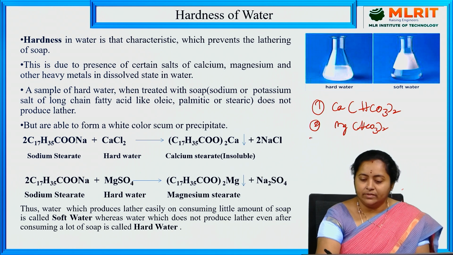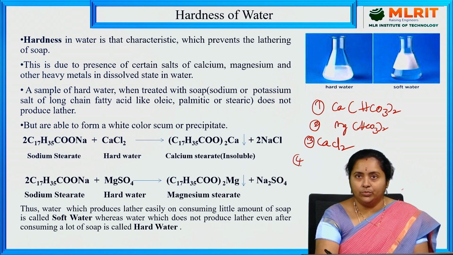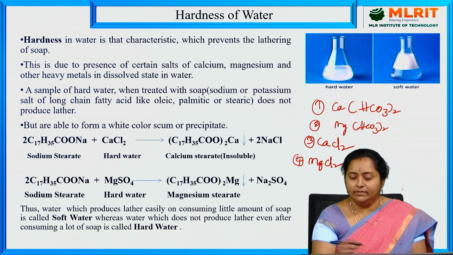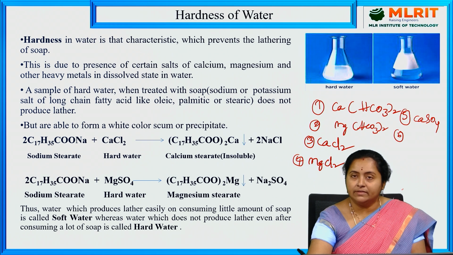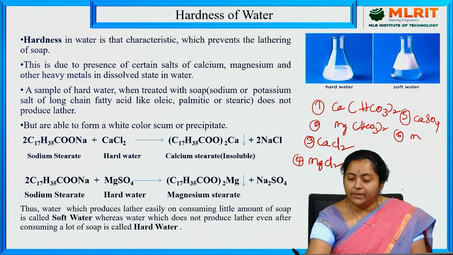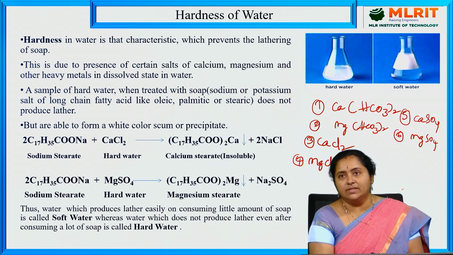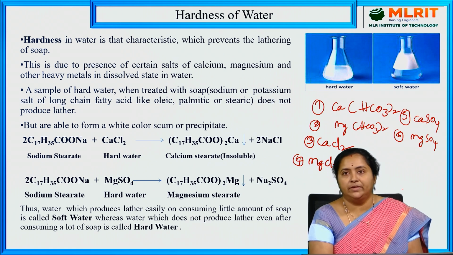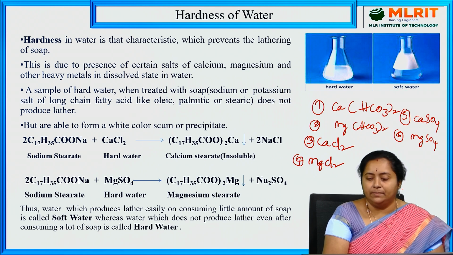Third one is calcium chloride. Fourth one is magnesium chloride. Fifth one is calcium sulfate. Next one is magnesium sulfate. So these salts are responsible for imparting a property called hardness to the water sample, right?